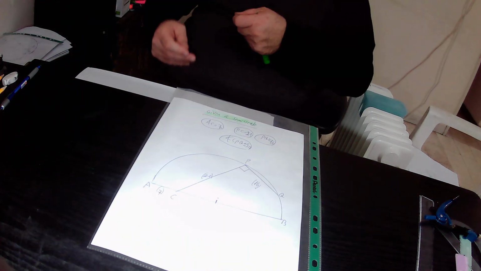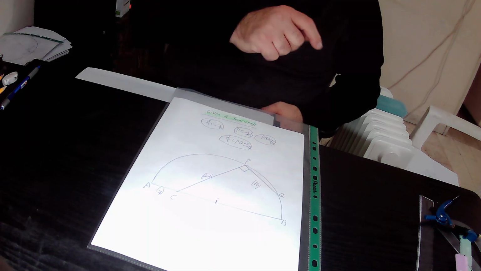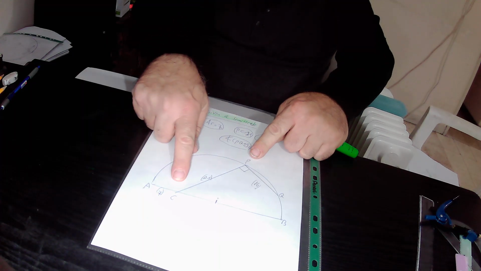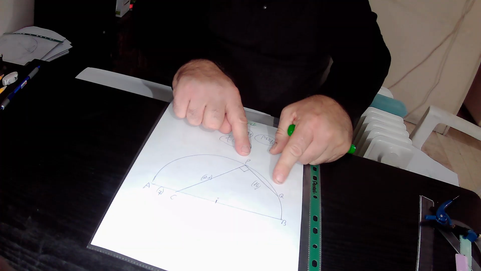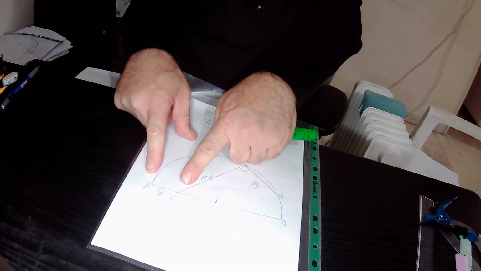The second question, our task is to find out the area of this semicircle APQB. In the drawing we have a semicircle. PC equals 21 units in length, PQ equals 16 units in length, angle CPQ is a right angle, and AC equals 7 units in length.